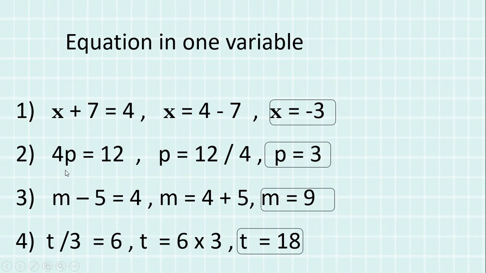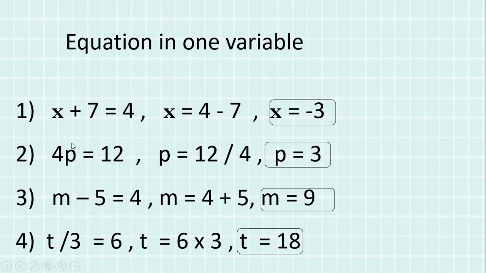Similarly over here, when there is no sign, I told you it is understood that there is a multiplication sign. So when it is multiplying on the left side of the equal to sign, it will go and divide on the right side. So you have to remember, when anything is multiplied on the left side, it will go and divide on the right side. So we'll get P is equal to 12 divided by 4. Now we know when 12 is divided by 4, 4 3s are 12. So we'll get the answer as P is equal to 3.